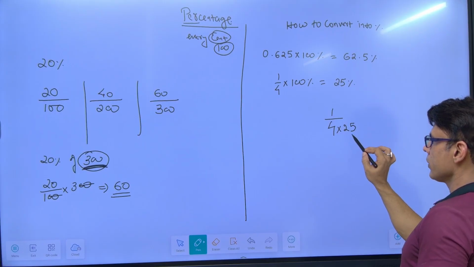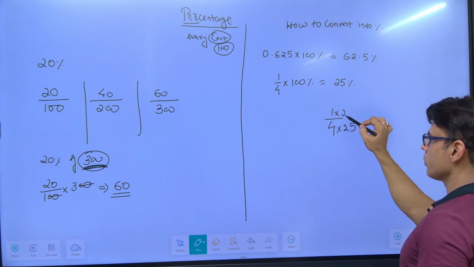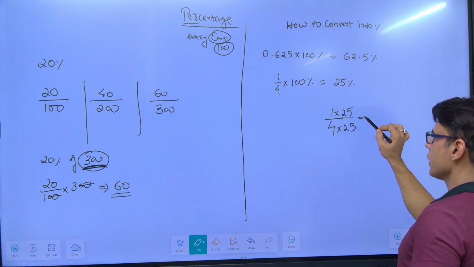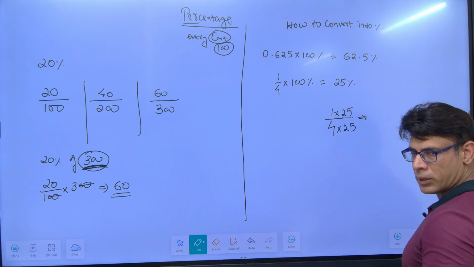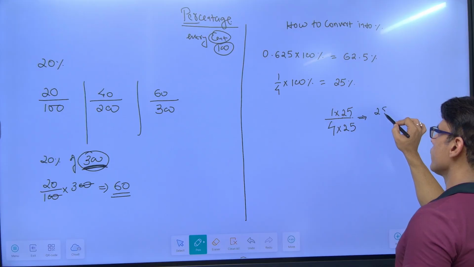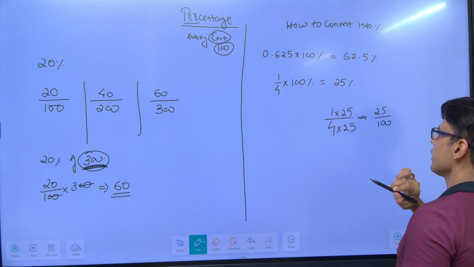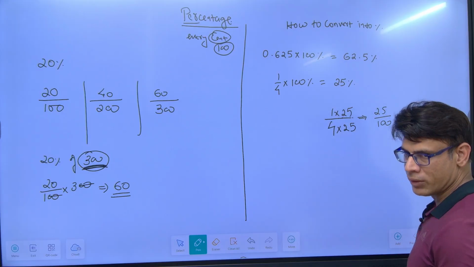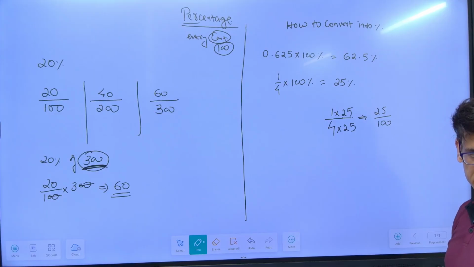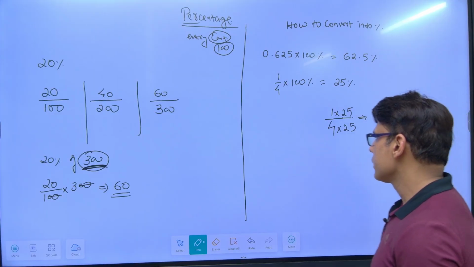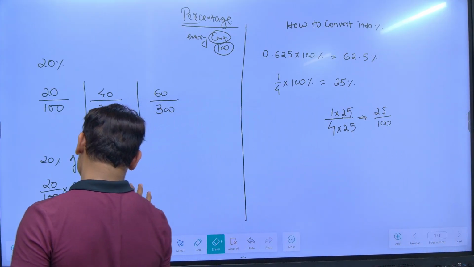So if I am multiplying 25 in the denominator, the same number should be multiplied in the numerator. In mathematics, you cannot change the number. If you multiply, you have to divide with the same number. So the numerator is 25 and the denominator is 100. That means he scored 25 out of 100, which is equal to 25% per 100, right? This is how you convert a number into percentage.